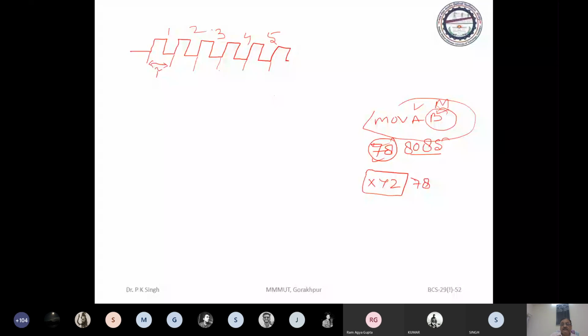And after then, when data will appear in memory buffer register, then it may transfer to accumulator and need one cycle. So you may add 3 more cycle. So in that case, it needs 8 cycles. Okay.